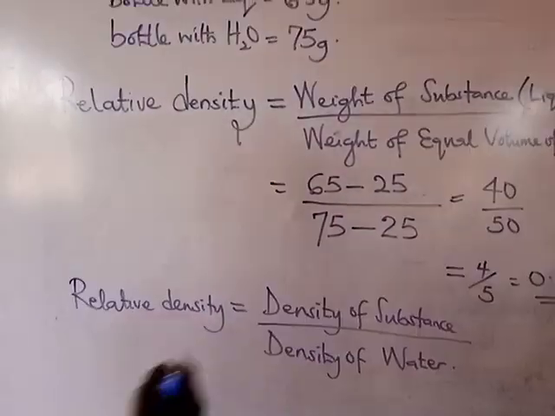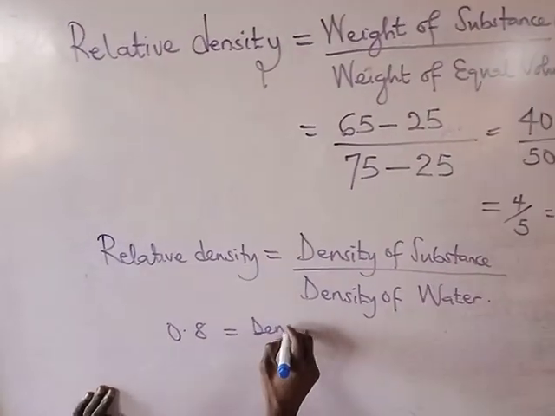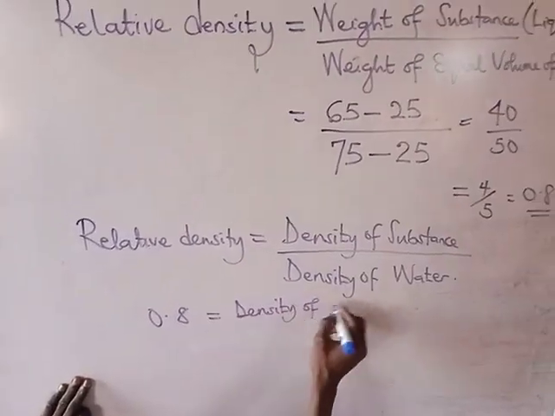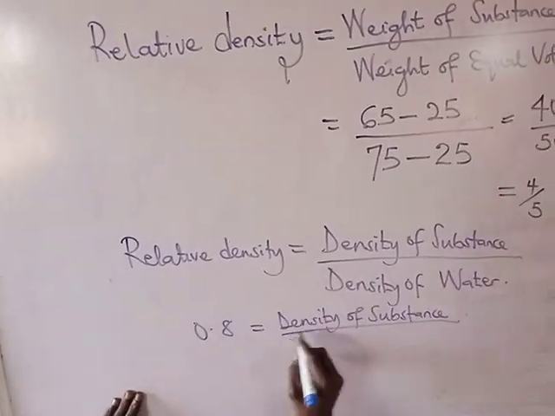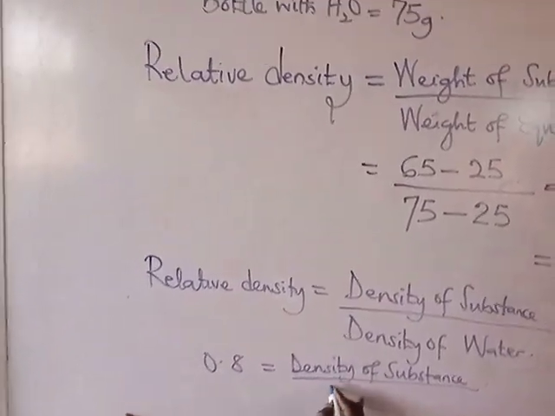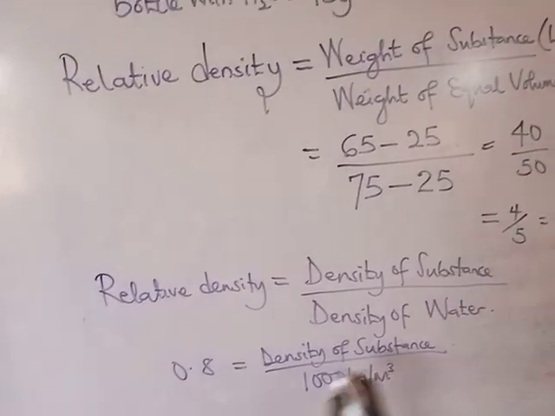You have relative density to be 0.8, equal to the density of substance all over density of water, which has been given earlier to be 1000 kilogram per meter cube.